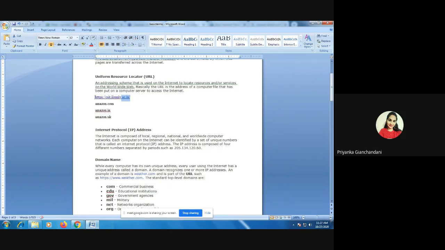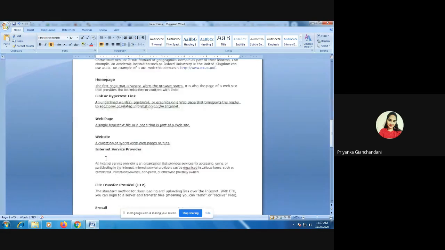Once the request reaches the server, it picks up that web page and displays it to you. So when we request a website, we get a web page, the first home page, and when we click on the individual links, we get diverted to the individual web pages, right?